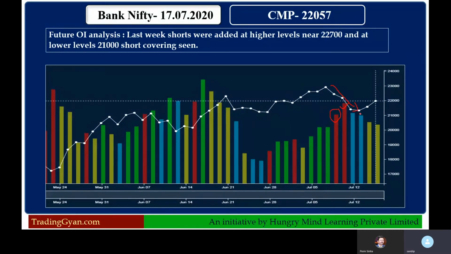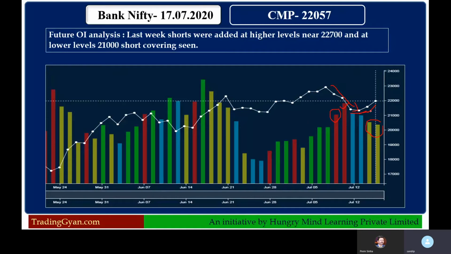But what happened at the 21,000 level? No further shorts were built up, and short covering happened, and due to this short covering price again came back to the center level at 22,000 from 21,000. So what it indicates is that if we do the combination, on the price chart this 21,000 level is a strong support level, and for future OI also there are no additional shorts getting built up at this level.